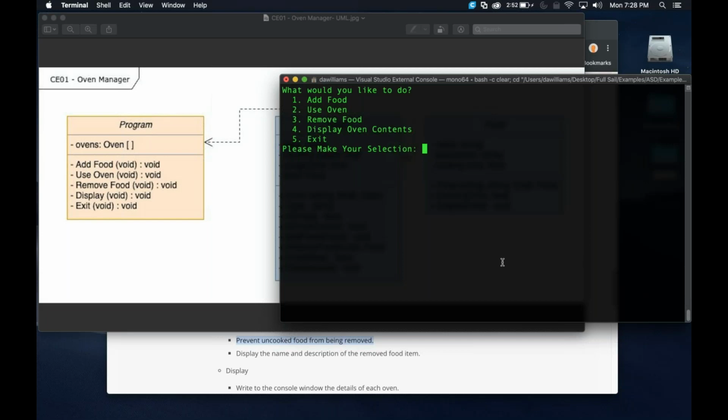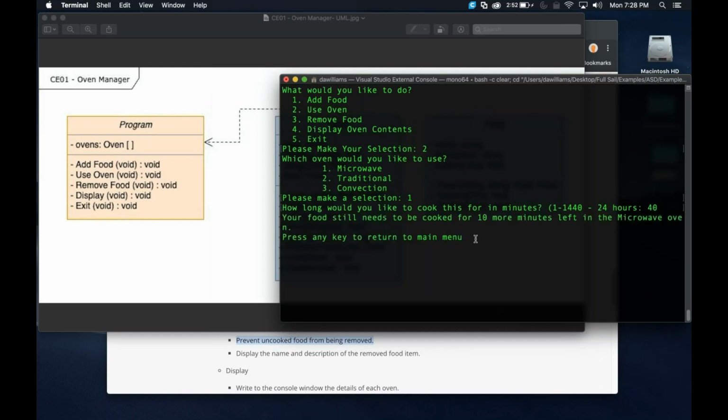Now it's going to go ahead and use that oven. So we're going to say use the microwave. Remember, it needed 100 minutes. So I'm going to say, what about 40 minutes? So your food still needs to be cooked 10 more minutes. Now, if you think about that, I only cooked it for 40 minutes, right? So why does it say I need 10 more minutes? Anybody get it? Because how fast is the microwave?